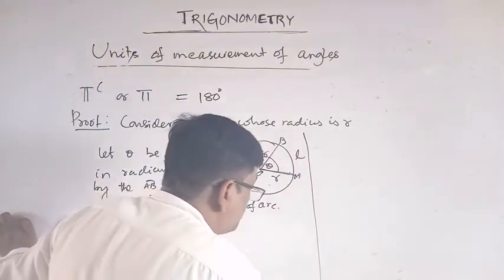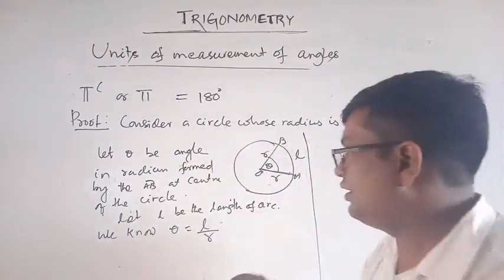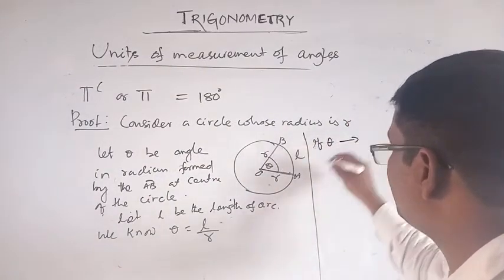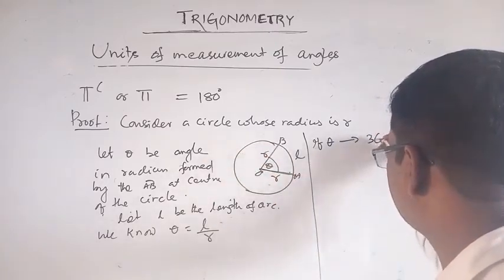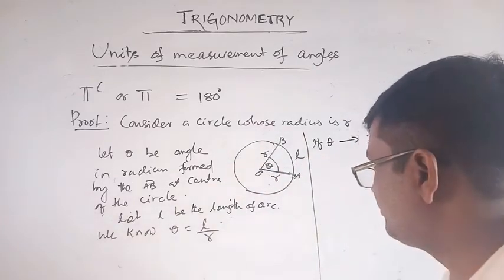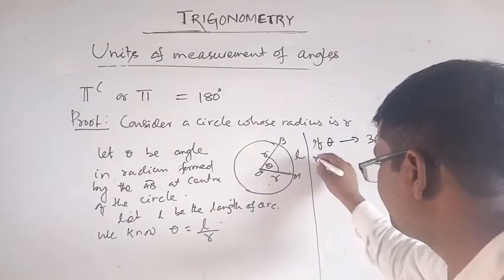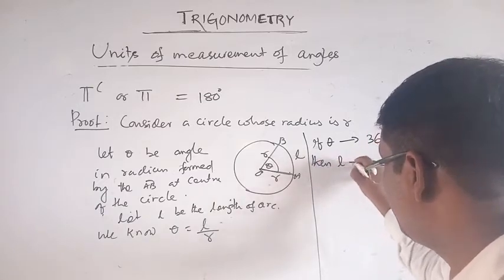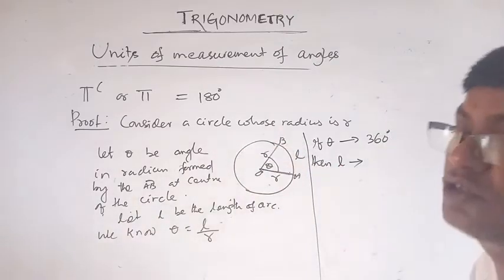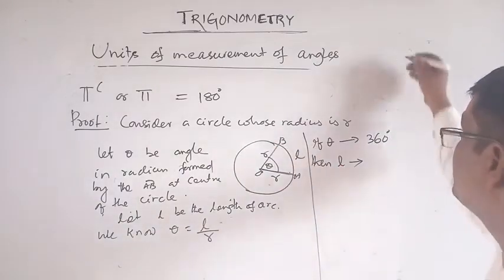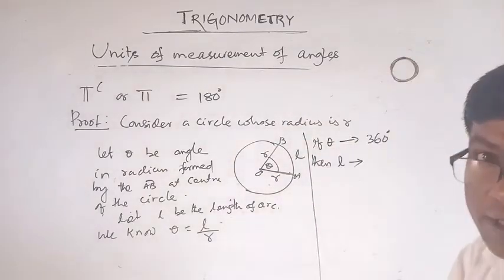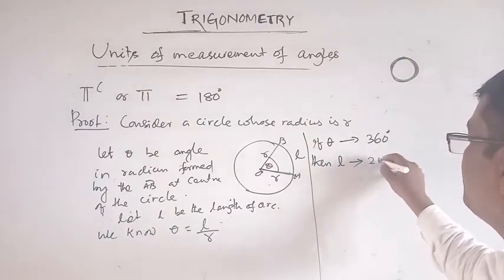If theta tends to 360 degree, meaning a complete rotation, then L changes to the total 2 pi r, the circumference of the circle. What is the length of the circle? 2 pi r. So L changes to 2 pi r.